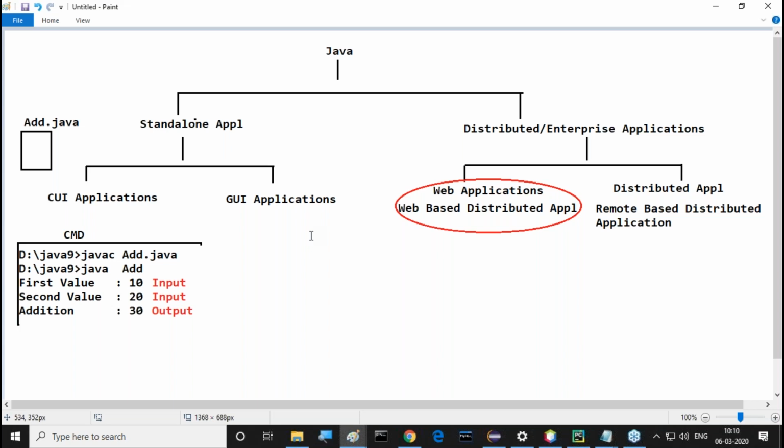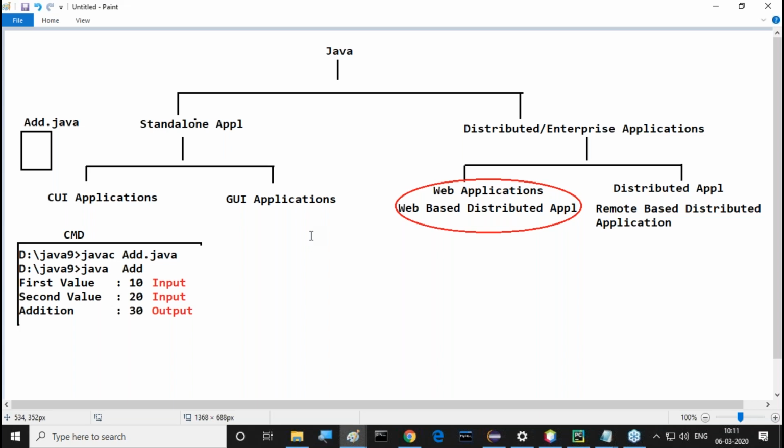So I want to call this command prompt an interface. Get my point or not? I want to say this command prompt is an interface between programmer and program. This interface is nothing but the command prompt. Good. What is the job of this interface now?